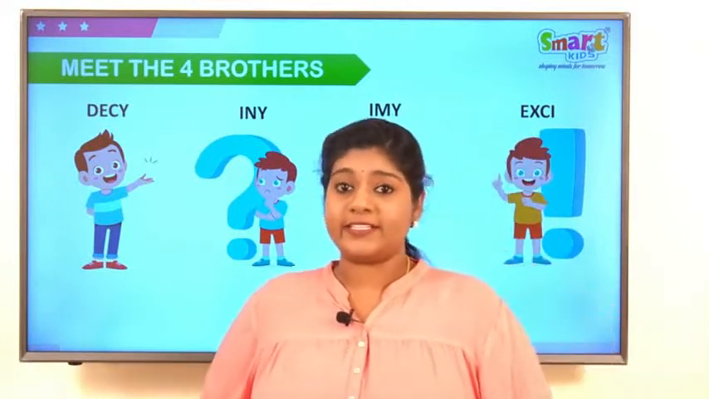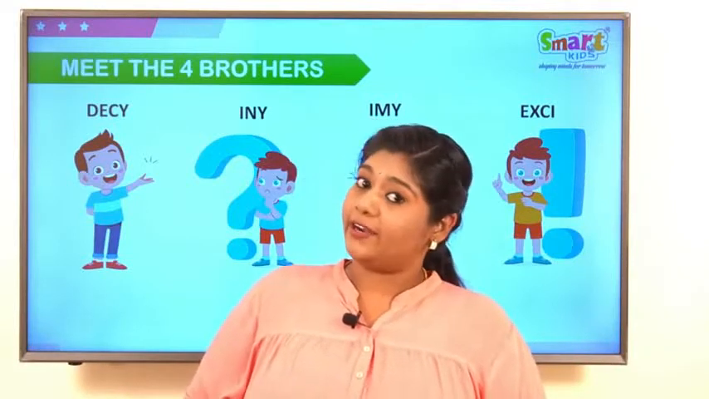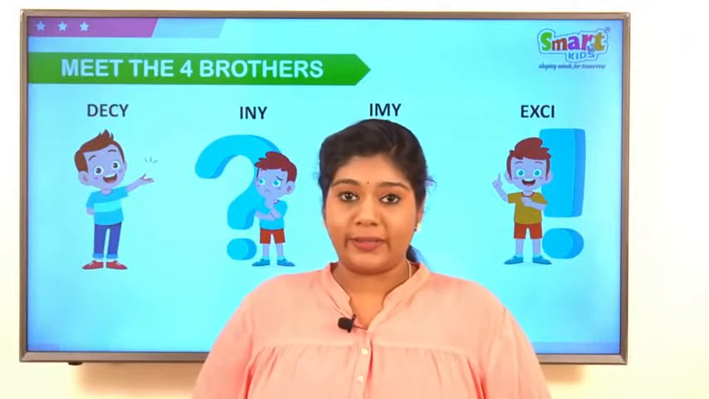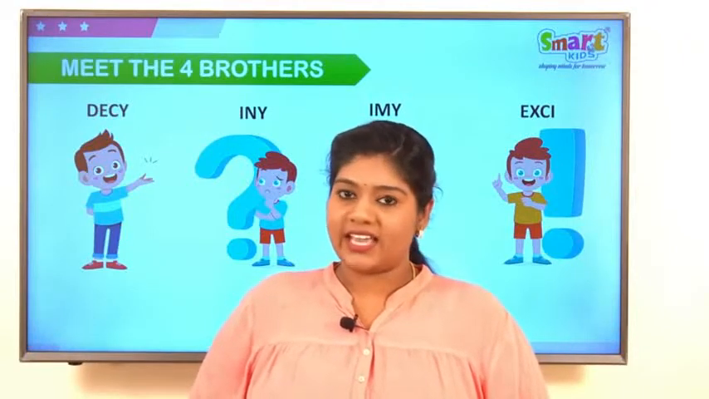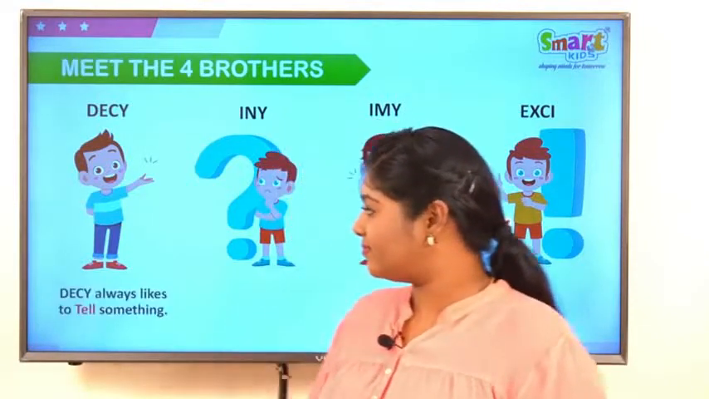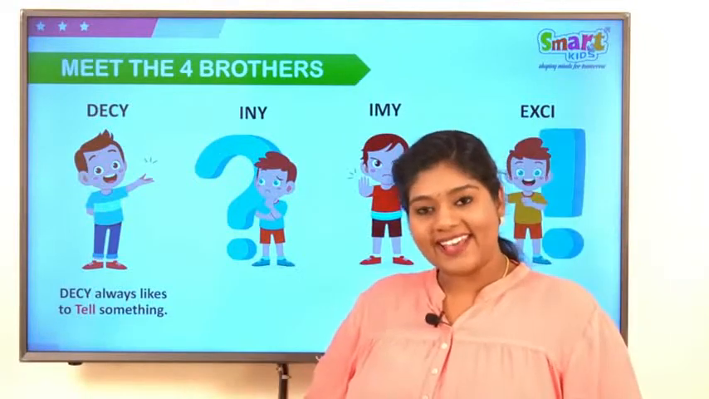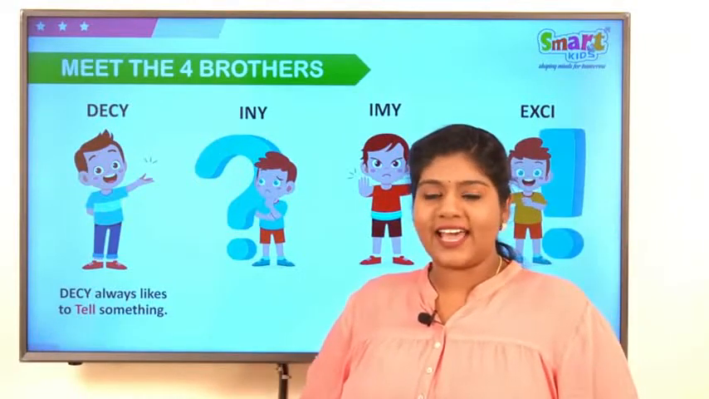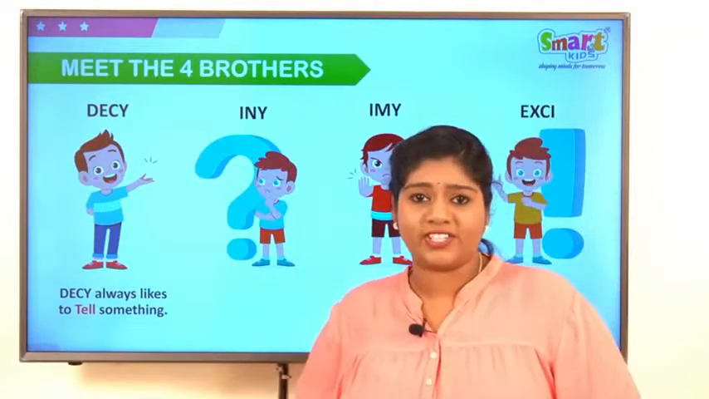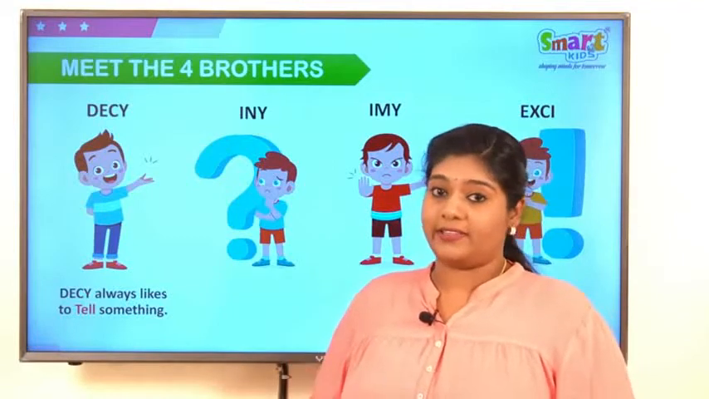These 4 brothers like each other very much. They are the same in all ways, but there is something different about them. Yes, they speak differently. Let's know about it. Desi always likes to tell something. He likes to give a lot of information about someone or something to all the 3 brothers.